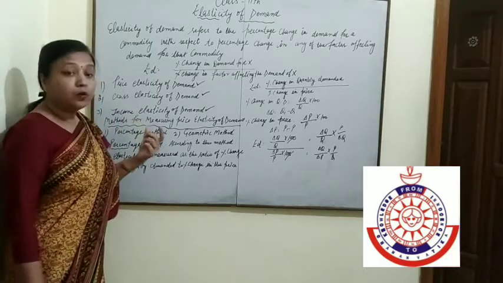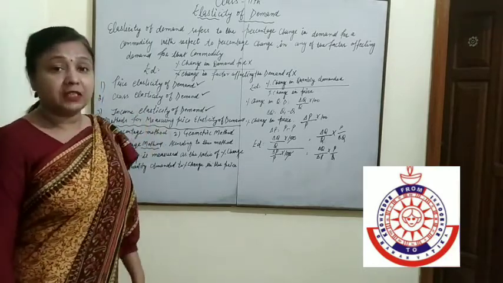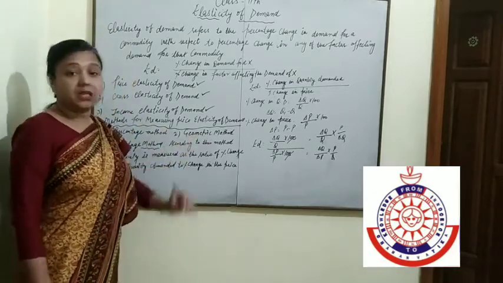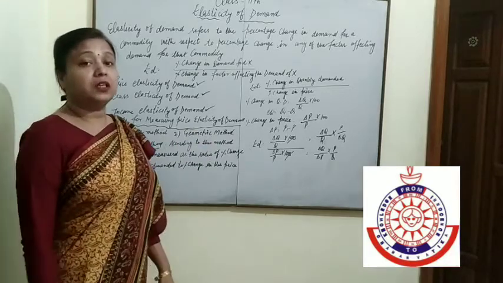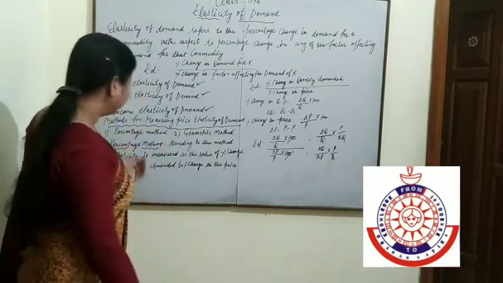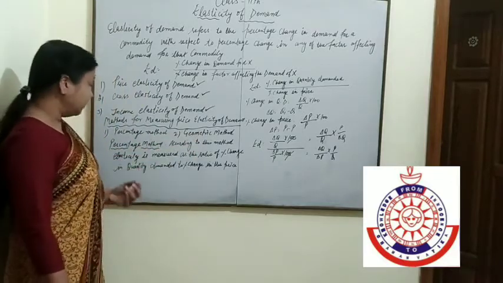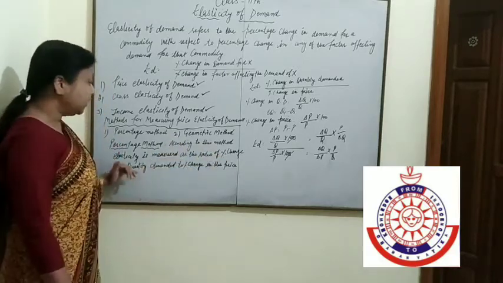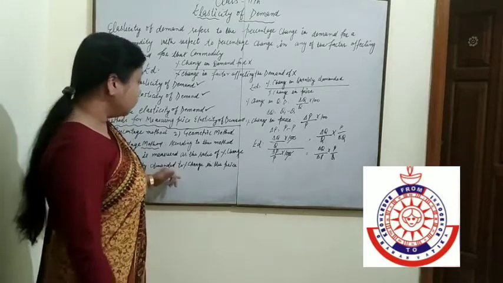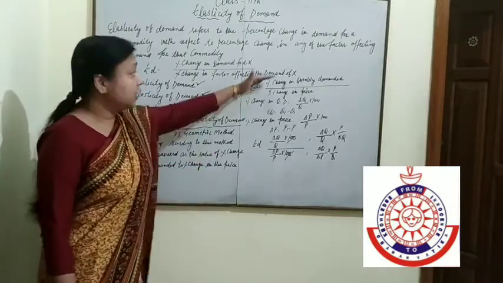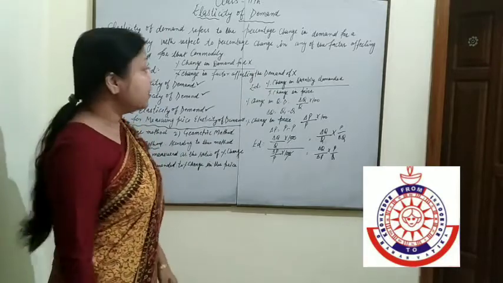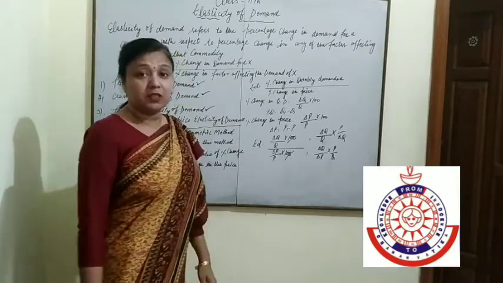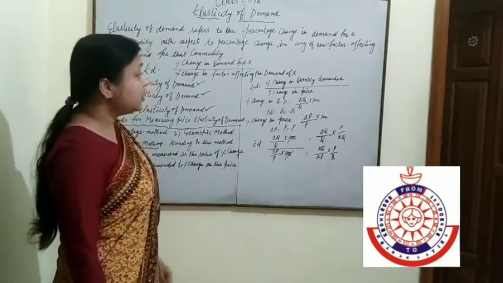Which are the methods for calculating the price elasticity of demand? There are two methods. One is the percentage method and second is the geometric method. The percentage method is also known as the proportionate method. According to this method, elasticity is measured as the ratio of percentage change in quantity demanded to percentage change in price. So we can write ED is equal to percentage change in quantity demanded upon percentage change in price.